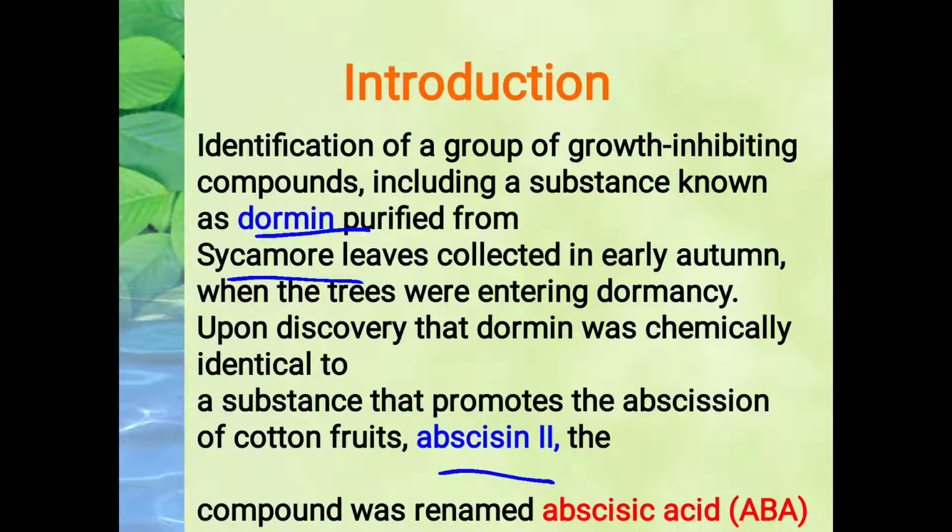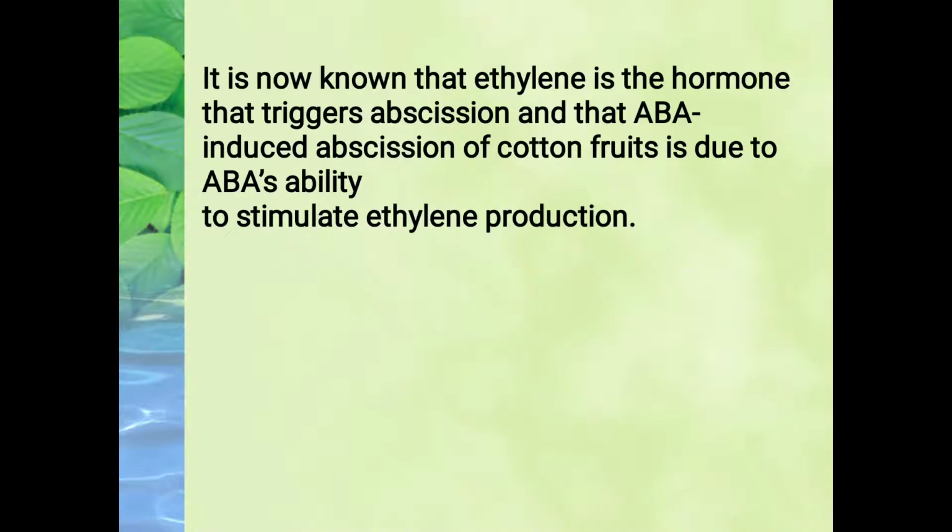just like ethylene. Ethylene is a main hormone with whose induction abscission starts, and further it has to be carried out by means of this abscisic acid. Clear? So it is now known that ethylene, as just said, is the hormone that triggers abscission, and that abscisic acid induced abscission of the cotton fruit is due to abscisic acid's ability to stimulate ethylene production. Obviously the ethylene production, or the further abscission process, is carried out by means of abscisic acid.